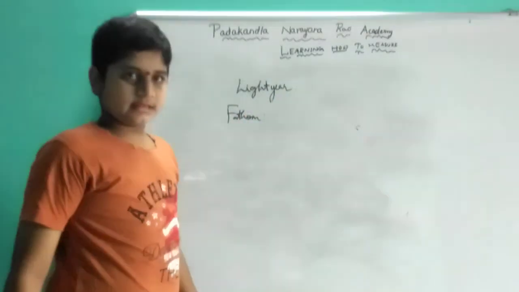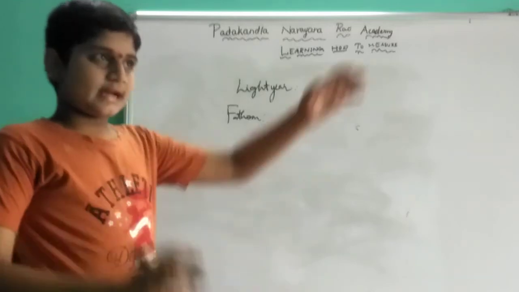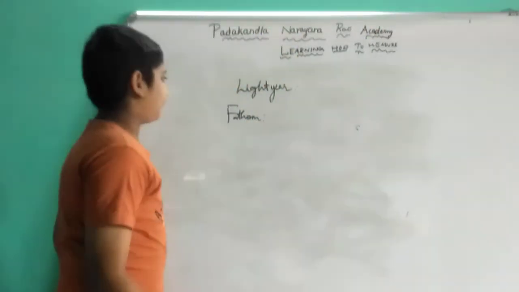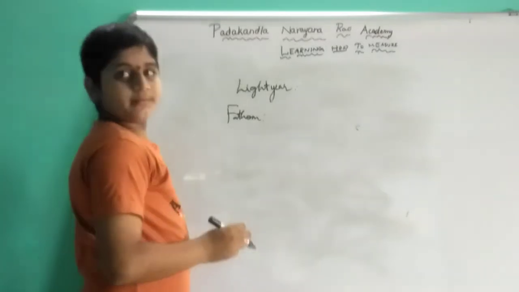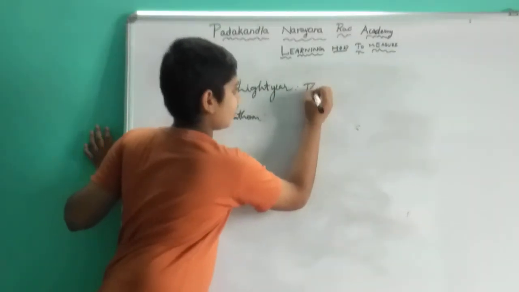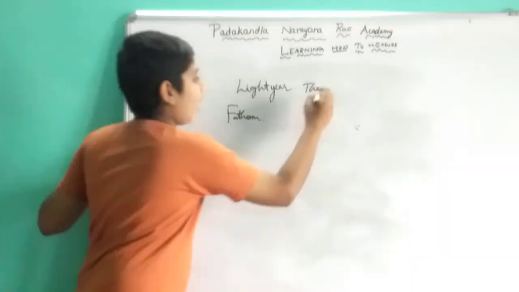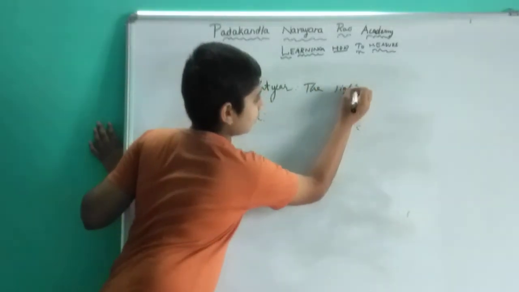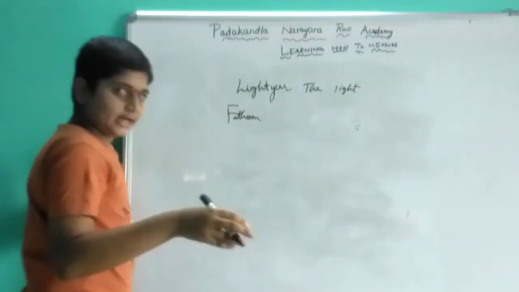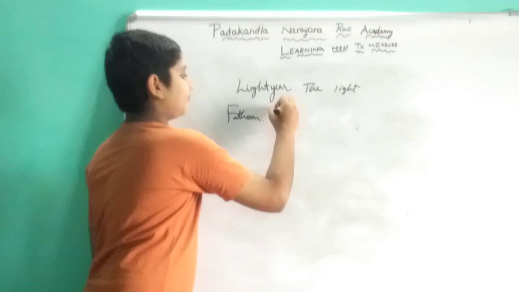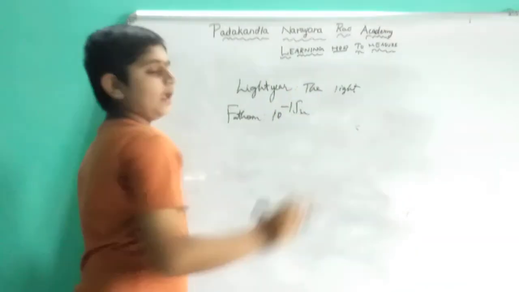Light year is nothing but the distance light travels from the sun, it is the time taken for the light to travel from the sun. Fathom is nothing but 10 power minus 15 meters. And let us discuss problems in the next video.